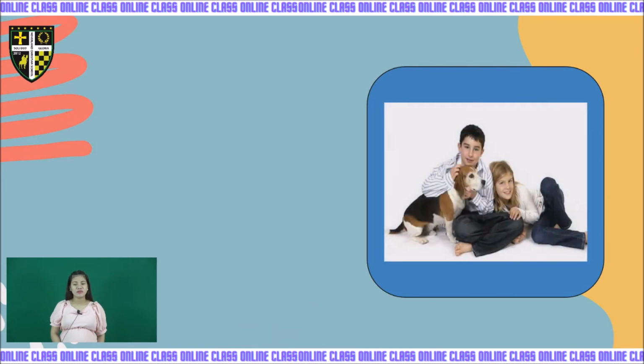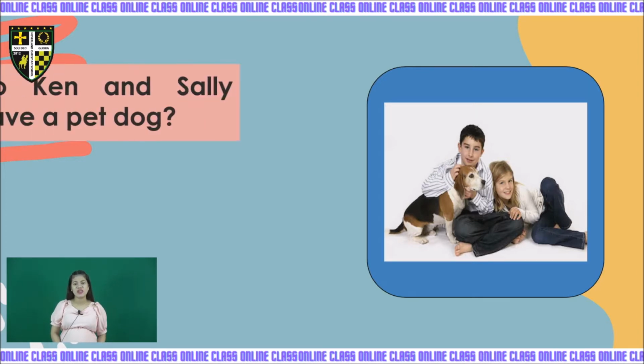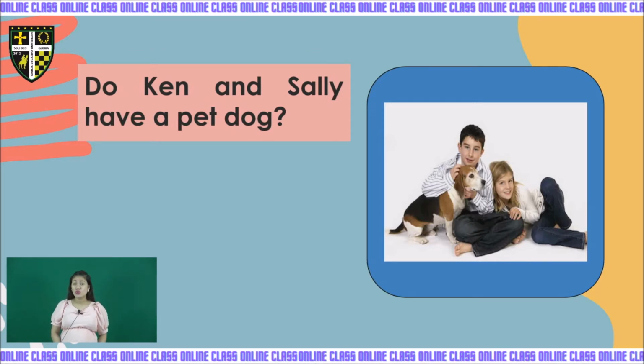Next picture. How many kids are there? We have two. That means they are in plural subject. So here's the question. Do Ken and Sally have a pet dog? Do you think they have a pet dog? You look at the picture. What's the answer? Yes, they do.